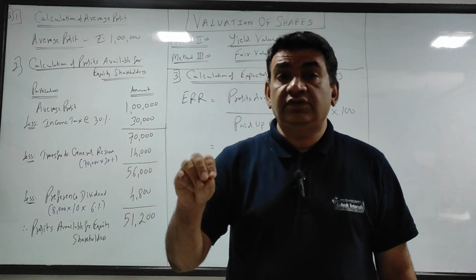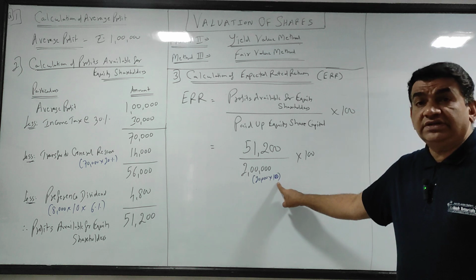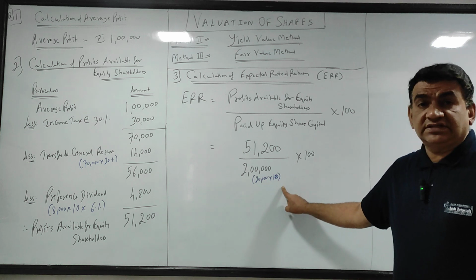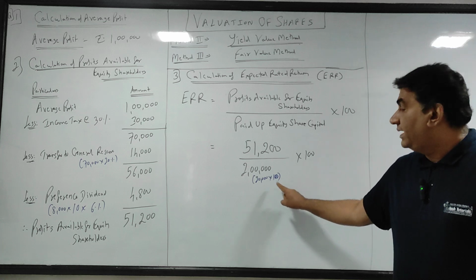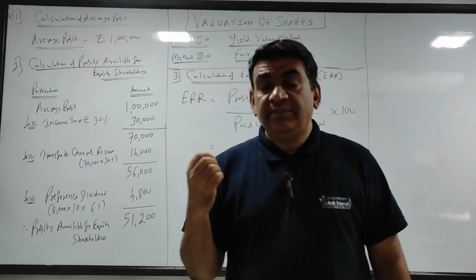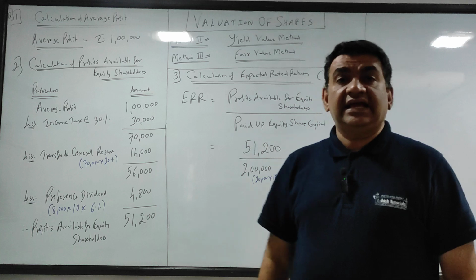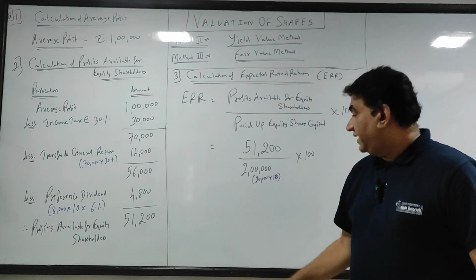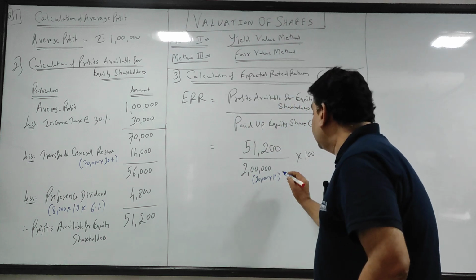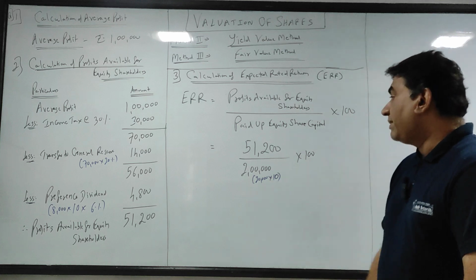Sometimes they'll give you 10 rupee का share, 8 paid up, so you will take 20,000 into 8. 10 rupee का share 6 paid up, 20,000 into 6. 10 rupee का share 4 paid up, 20,000 into 4. So paid up value. Any part which is not paid by the shareholders, that is unpaid amount, वो नहीं लेना है, यहाँ पे हमें सिर्फ paid up लेना है. So 20,000 shares into 10 rupees per share gives you 2 lakh. That is my paid up equity share capital.